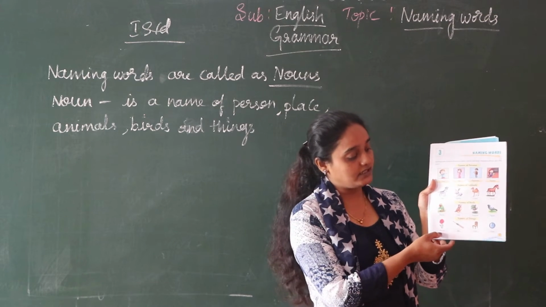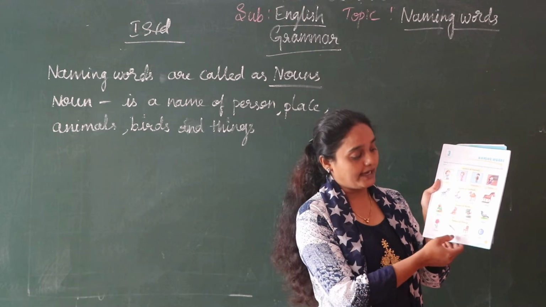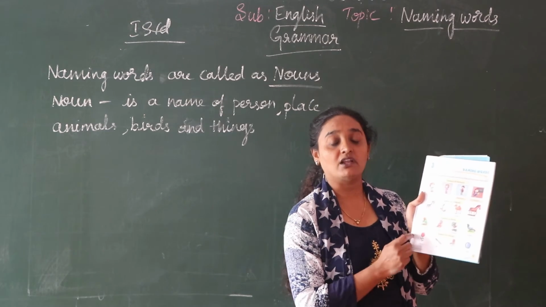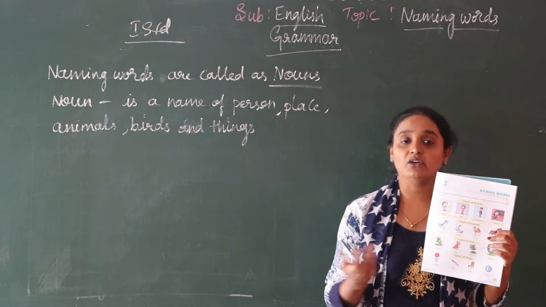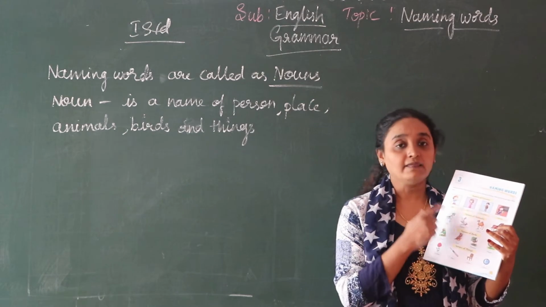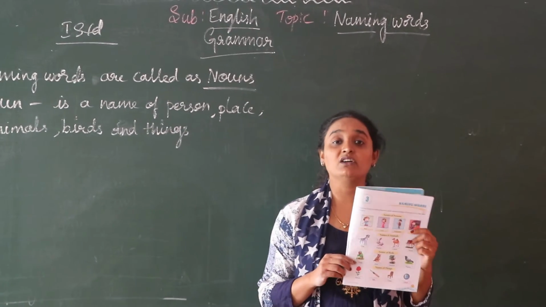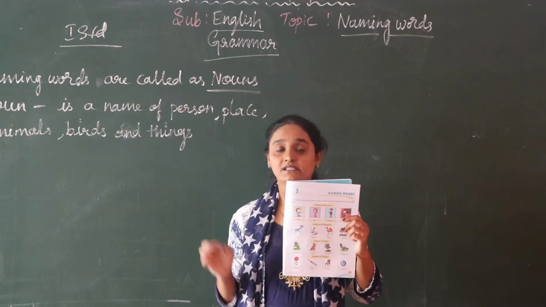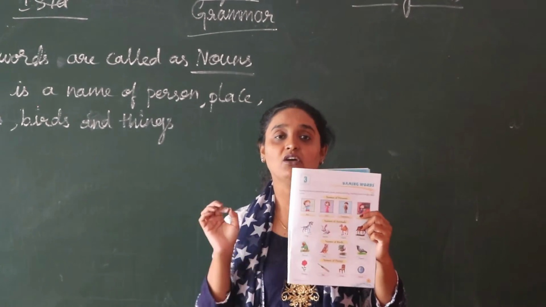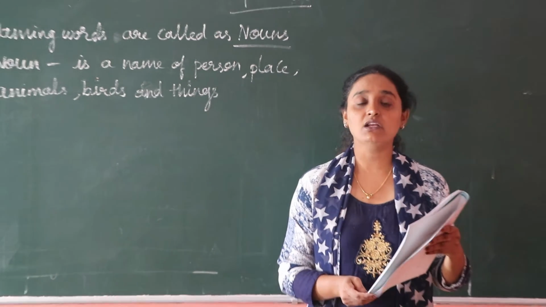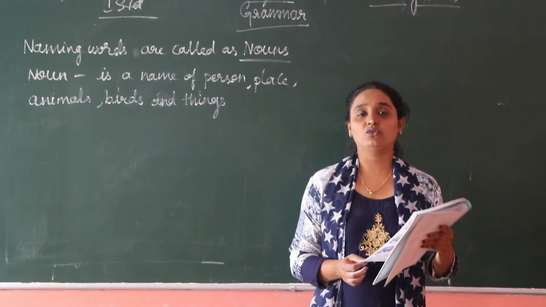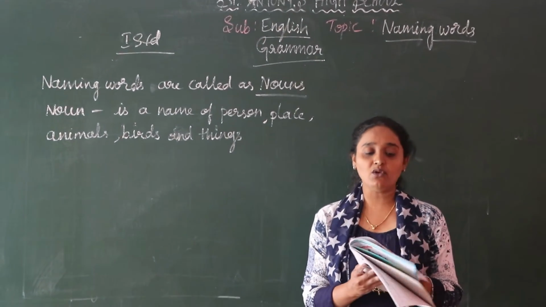Next you have names of things. So you have flower, bat, chair, clock. So these are all what? Things. So you know all these things will be surrounding you only. So all these are things that are naming words. Naming words are what? Name of person, place, animal, birds or thing. So I hope you have understood clearly now children. Do you have any doubts? No, because it is very easy to understand.